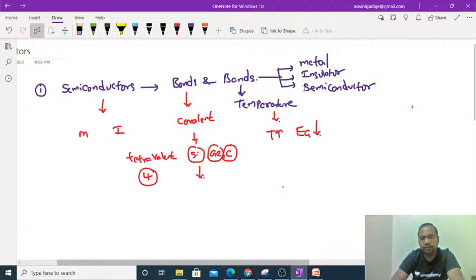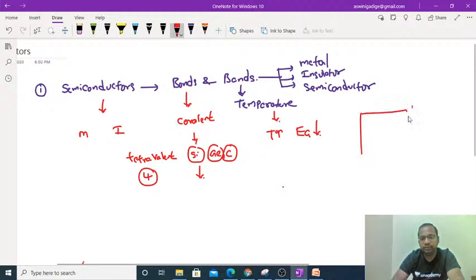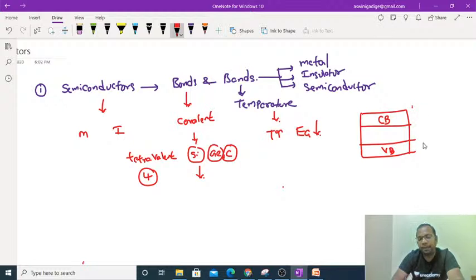So coming to the bands, I can take the bands like this. It is a valence band and it is a conduction band. The gap between these two, let's take it as EC and EV. The difference between these two can be taken as EG. And coming to metals, EG is equal to 0. That means the valence and conduction bands merge with each other.